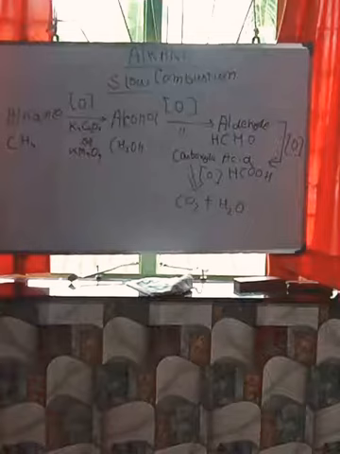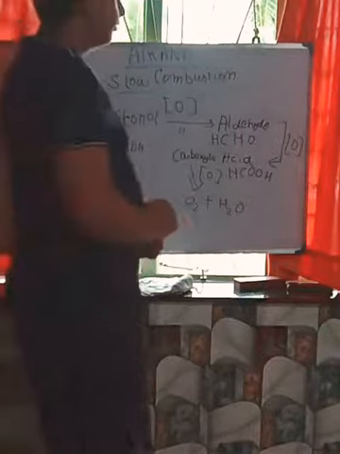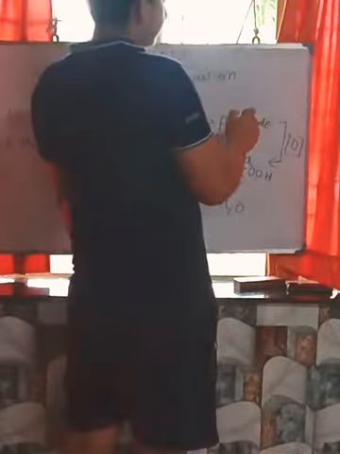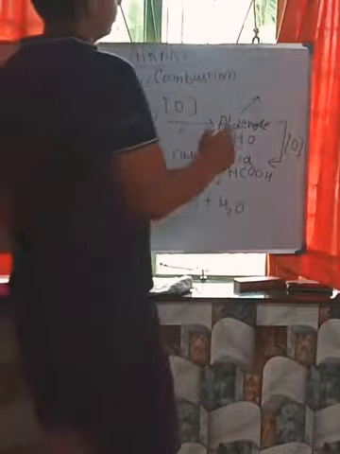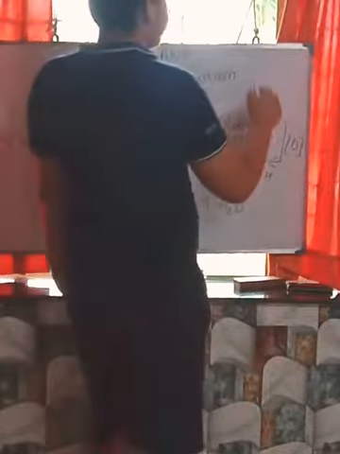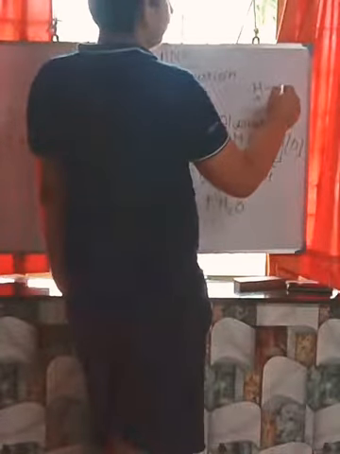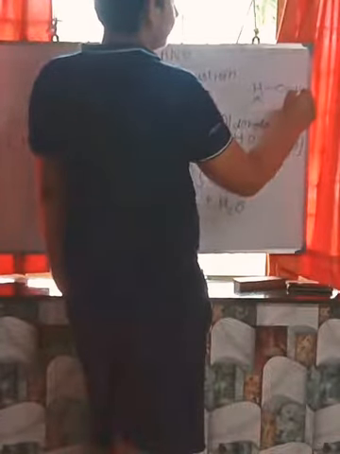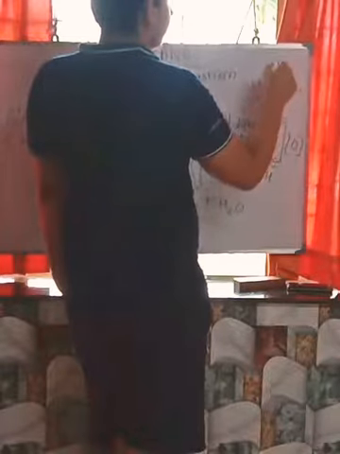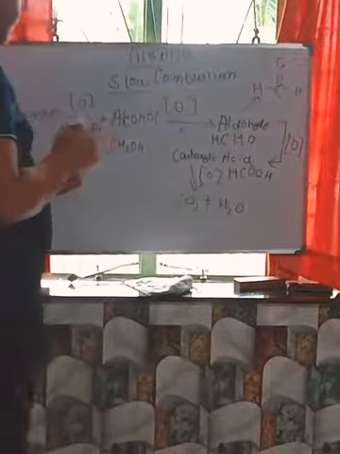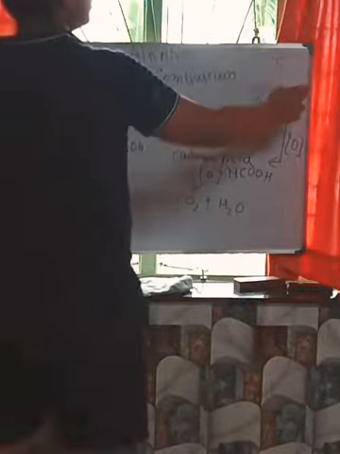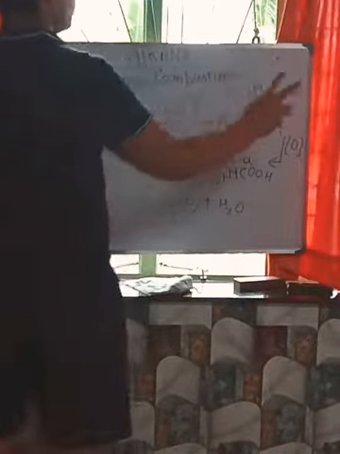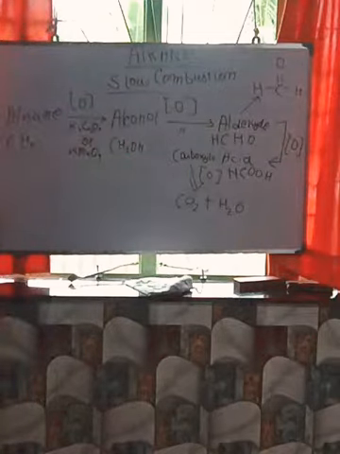See friends, I am showing you the aldehyde structure. Here you have to draw one hydrogen with a single bond to carbon, then again hydrogen, and then a double bond with oxygen. This is the aldehyde group.